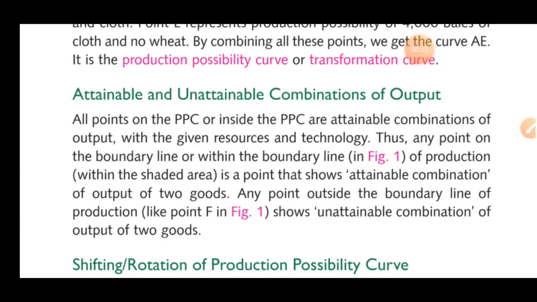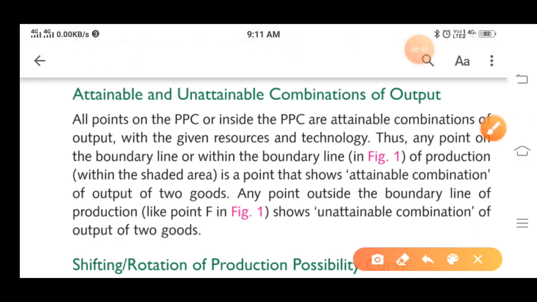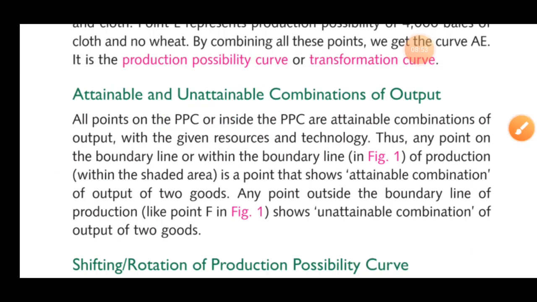Now, attainable and unattainable combinations of output. All the points on the PPC or inside the PPC are attainable combinations of output. Whatever we are putting in the PPC are the attainable combinations of output with the given resources and technology. So we already have resources and technology. In this PPC, we have three things. One, we have the data; we need not make any changes in the data. Second, we have the resources; we have everything regarding the resources. Third is the technology, which we can't change. We just have to frame the graph.